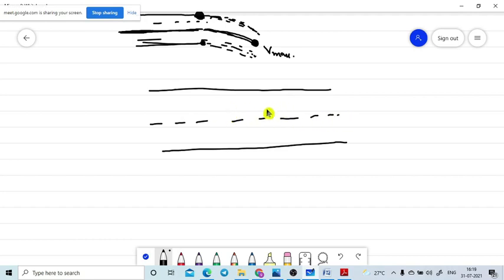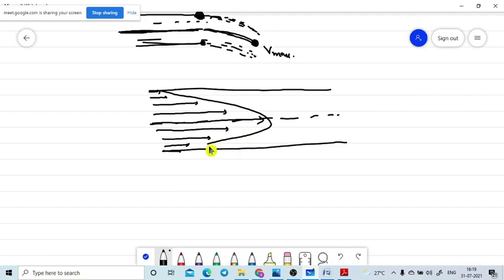The velocity will be maximum at the center, and minimum at the wall. If we move from the axis point, the velocity decreases, and after that it will be minimum. So the velocity curve will look like this. That means more velocity at the axis point of the tube, and less velocity at the contacting point of the tube. Did you get it?